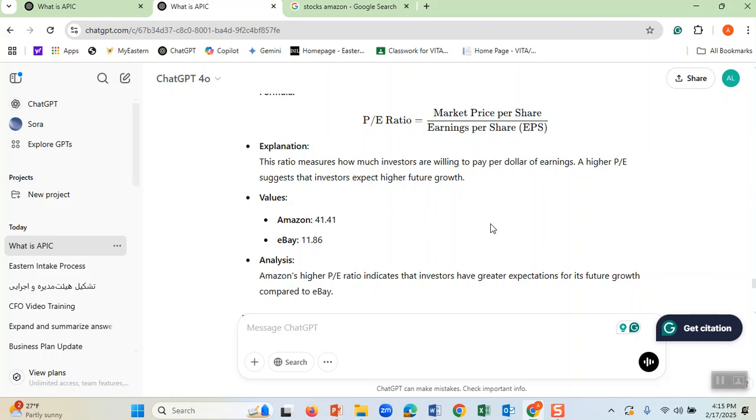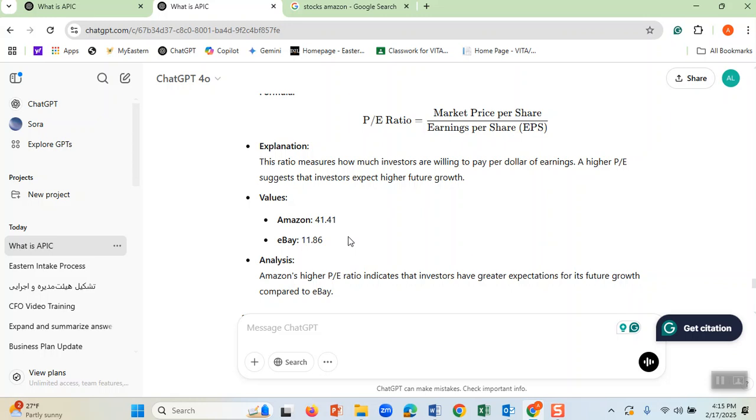Suppose I go and put this in Word, and I say regarding Amazon, which has a PE ratio of 41.4 with respect to eBay, which is 11.6, it seems that the PE of Amazon is much higher than eBay. Maybe Amazon is overpriced. You see, the price has gone up, but the price of eBay hasn't gone up. Maybe there is an opportunity for me to buy the stocks of eBay, if I have to choose one of these, maybe.